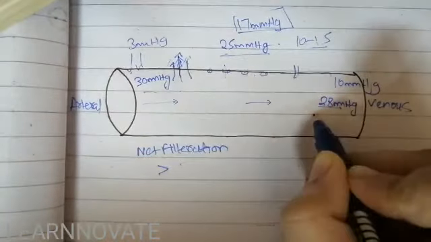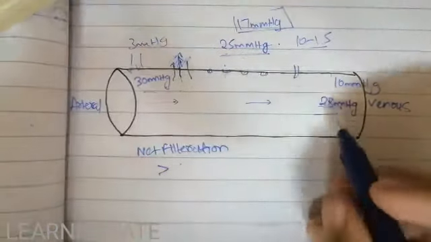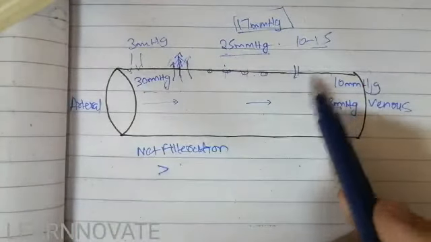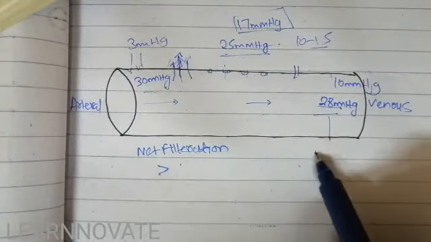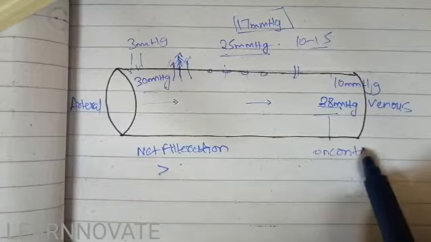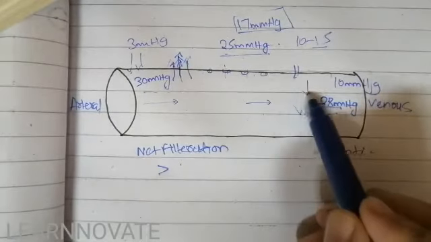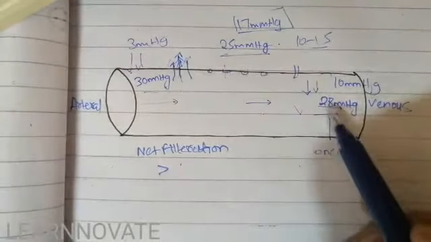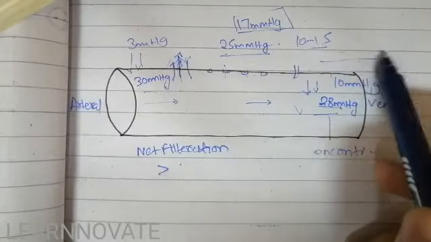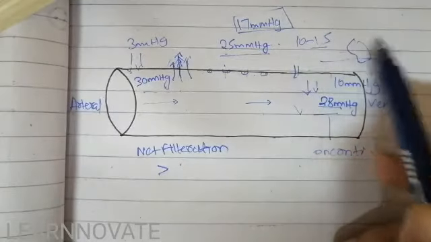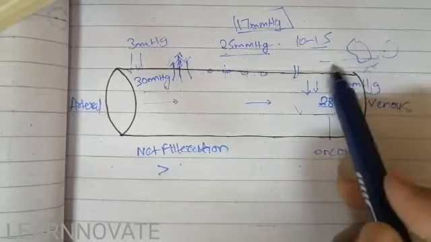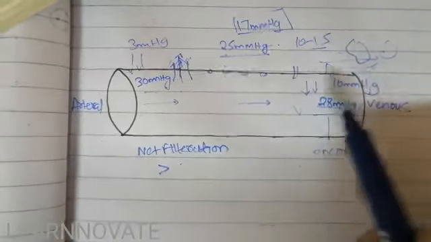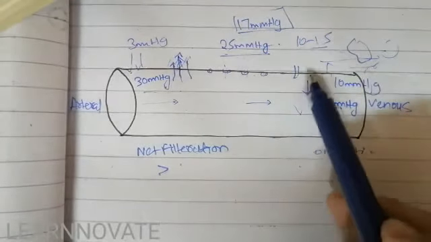This 28 mm of Hg pressure is present inside the capillary, and this is the oncotic pressure, not the hydrostatic pressure. The oncotic pressure that we have discussed is going to pull the fluid inside the capillary wall. The more oncotic pressure, the more pulling of the fluid inside the capillary wall, that we call the absorption of the fluid through the capillary wall from the interstitial space. This was the interstitial space where the tissues are present, and this space between the cells, filled with fluid, is called the interstitial space. So there is pulling of the fluid inside.